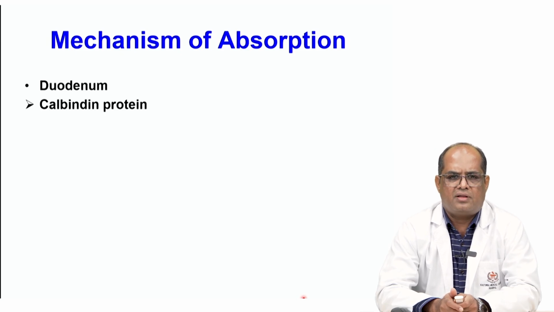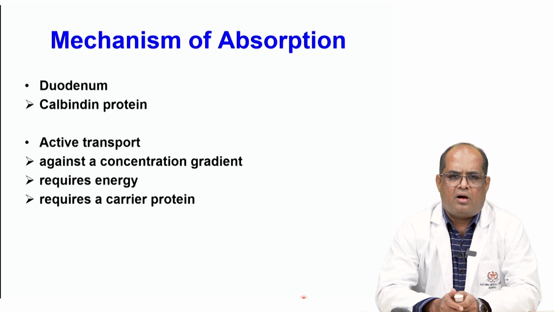The absorption is by active transport. That means the absorption takes place against the concentration gradient and requires energy, and it requires a carrier protein for its action.